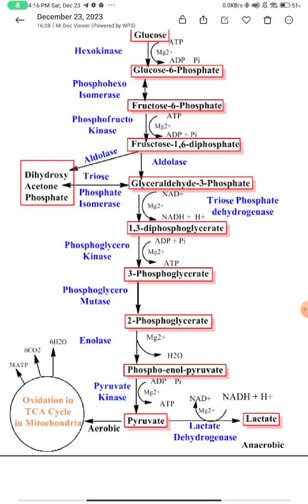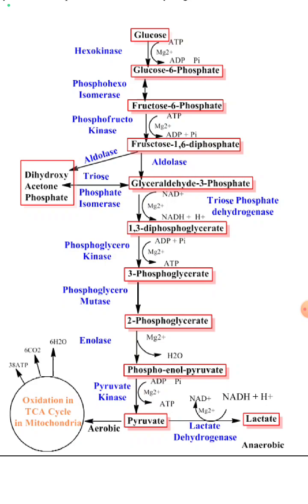Glycolysis is defined as the sequence of reactions converting glucose to pyruvate or lactate with the production of ATP. That is the total conversion of glucose to pyruvate or lactate, and it takes place in all cells of the body. So these are the various stages and the pathway of glycolysis.